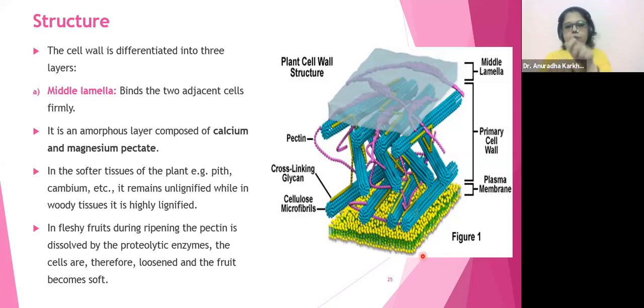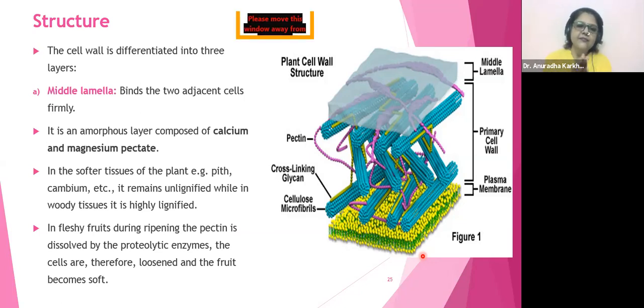And tied with ropes, which are going to be your pectin ropes. Then you're cross-linking them in a crisscross manner. You're tying them again with the pectin, and you're also going to be sticking them together with the help of a sellotape-like thing. That sellotape is going to be your glycan. So glycan is going to act like a sellotape, giving an added adherence and added support.